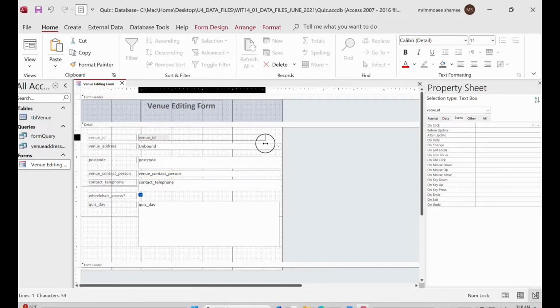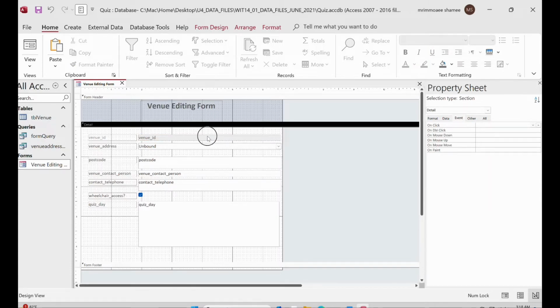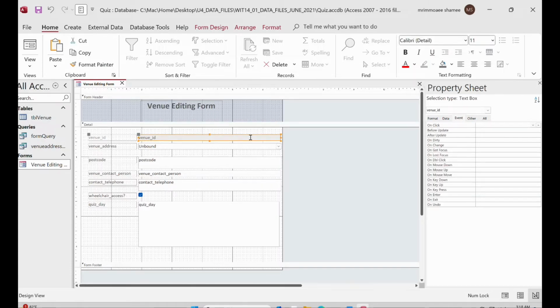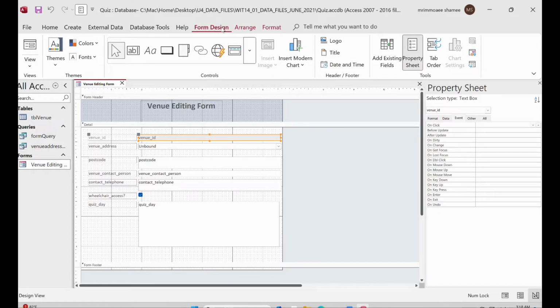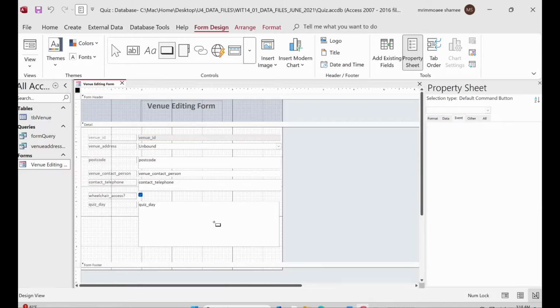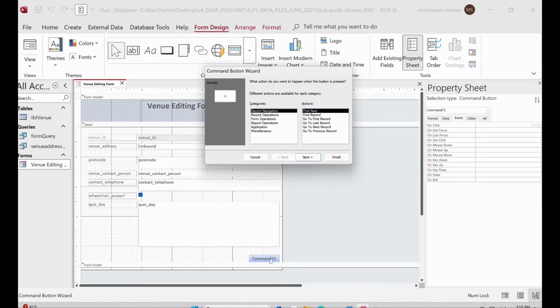And always remember the type of cursor it changes to, right? Because this is like this, you have to type. Now it changes to this, like you can increase and decrease. Now it changes to like this. When it comes to this, that means you are able to move the text box, right? So here we will add a button. For that we'll go to the form design, and here you can see there is an option for the button, right? Click here and then add the button here.